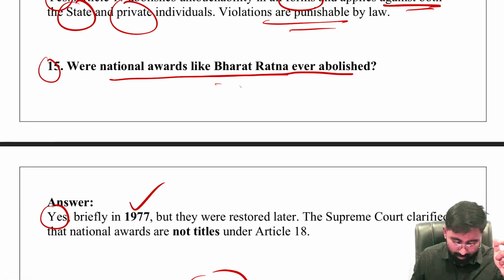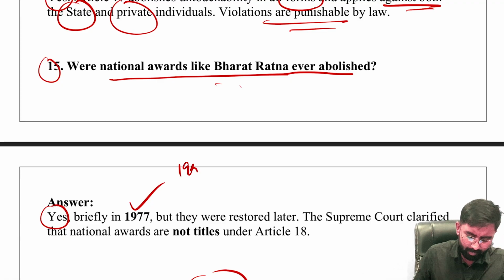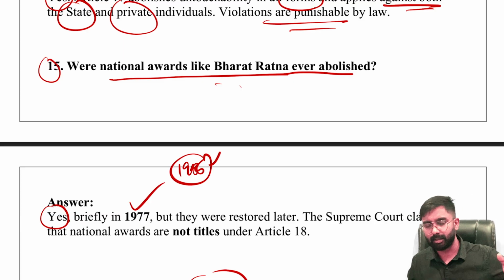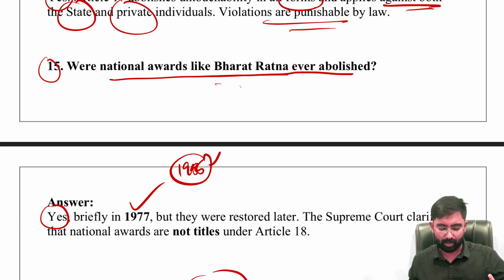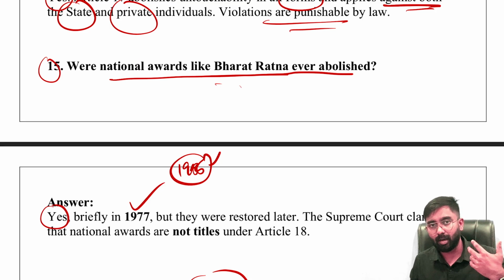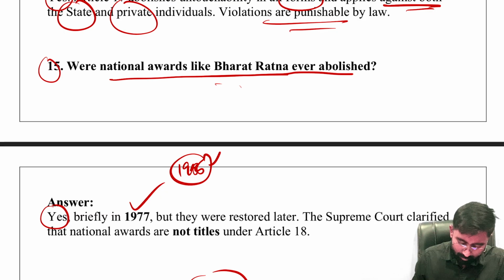It was briefly abolished in 1977, once again during the Morarji Desai government. Like in 1955, the Padma Awards were introduced, and during the Morarji Desai government's tenure, they were briefly abolished for a particular period of time. It was paused, and once again, when the Indira Gandhi government came up, this was resumed, right? They were restored later.